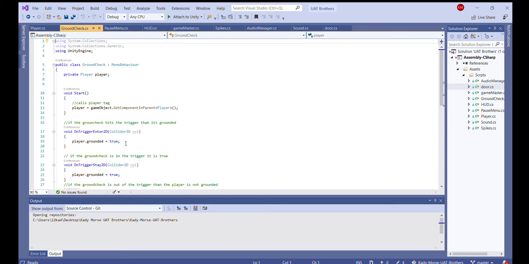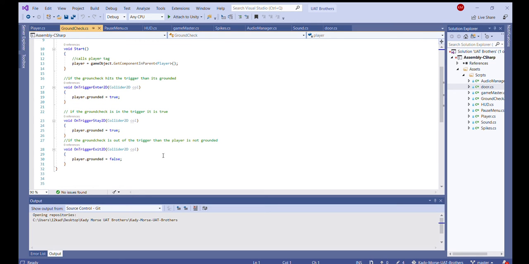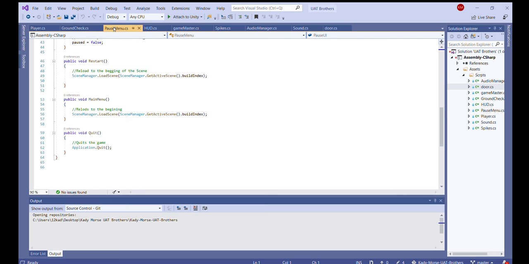This is my ground check. This is when the player hits the ground. Like if he's jumping in there and hits it, then it will check as true when he hits the ground. If the ground check is in the trigger, so if the player is still on the ground, it should check as true. But if the player is in the air, the ground will be marked as false.